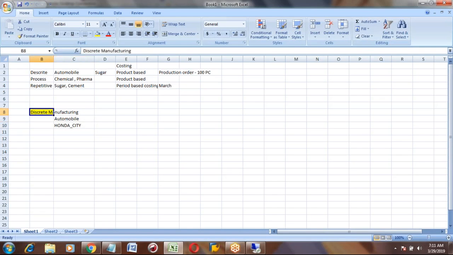Okay, so first, in discrete manufacturing, generally you will have two kinds of manufacturing. One is make to stock, another one is make to order.